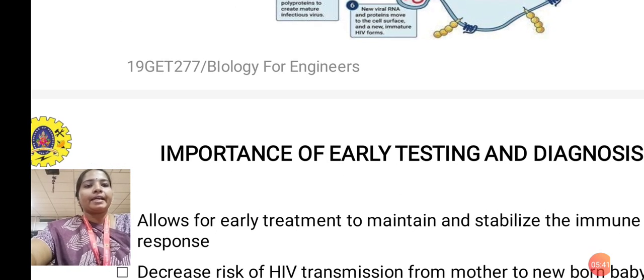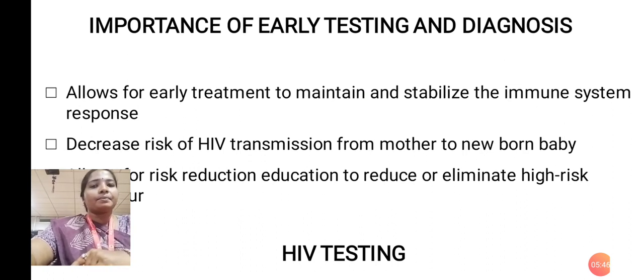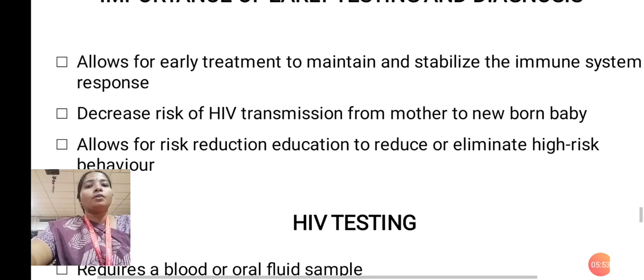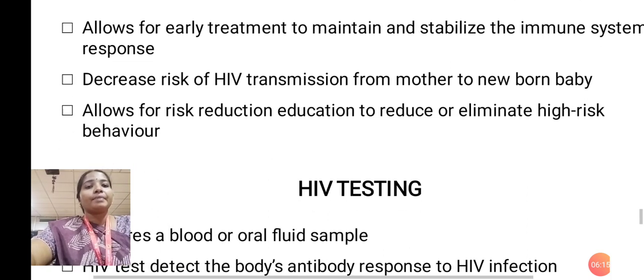The importance of early testing and diagnosis: it allows for early treatment to maintain and stabilize the immune system response. It decreases the risk of HIV transmission from mother to newborn baby. It allows for risk reduction education to reduce or eliminate high-risk behavior. Early treatment is used to stabilize and make the immune system more responsive. To decrease the risk of HIV transmission, the mother should be very careful while giving birth to a newborn baby.